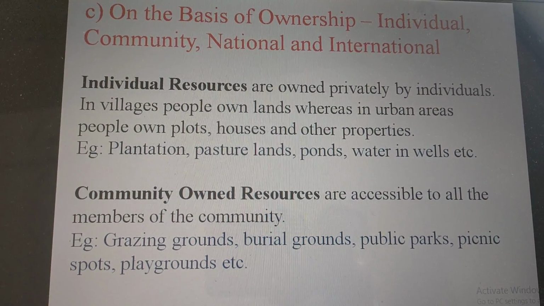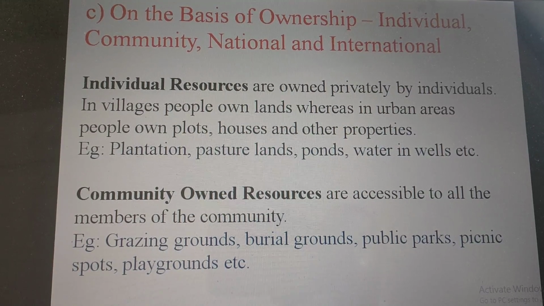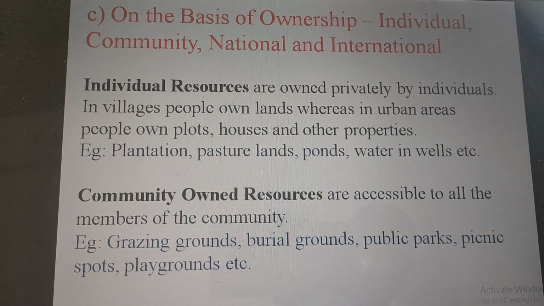So the examples are given over here: plantation, pasture lands, ponds, water in wells, etc.